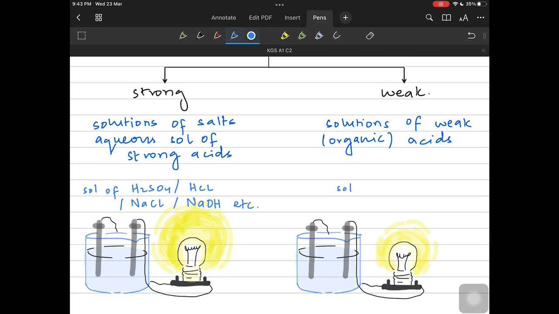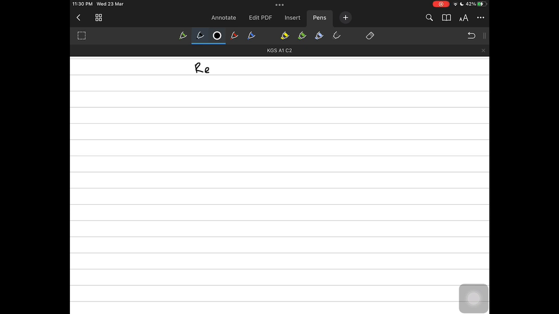But the bulb will light really dim if the electrolyte is a weak electrolyte, like a weak acid solution of ethanoic acid or propanoic acid, etc. So right now, we know what an electrolyte is and the basic idea of electrolysis.